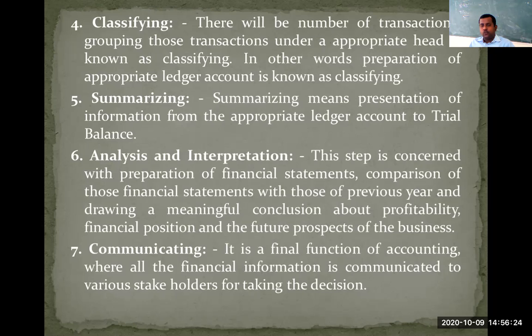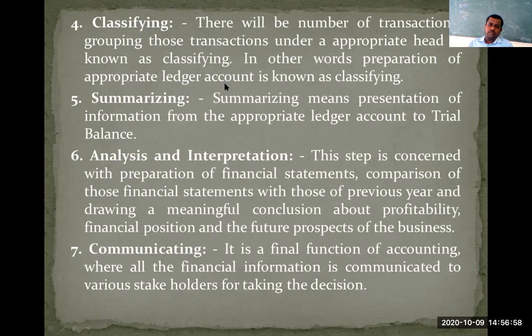So as I told you people, recording deals with journal, classifying deals with ledger, summarizing deals with trial balance, and the last one, analysis and interpretation. I mean the sixth one deals with preparation of final accounts. It is nothing but preparation of the financial statements of the company. We are going to prepare 2 accounts and 1 statement. Those 2 accounts are the trading account and later the profit and loss account, and finally we are going to prepare the balance sheet of the company.